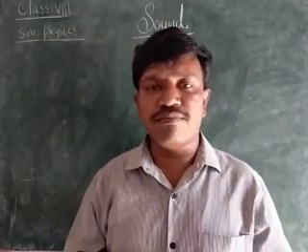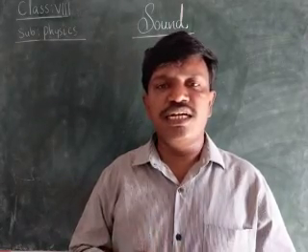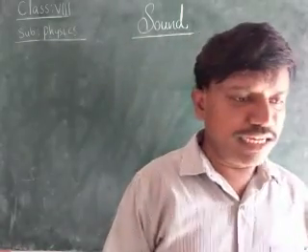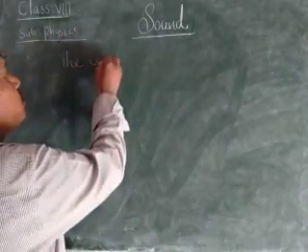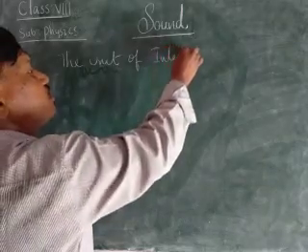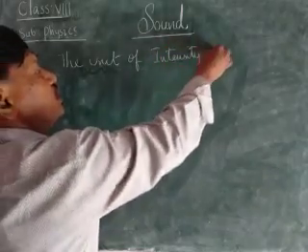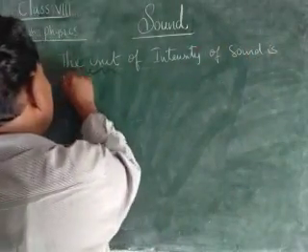Today we will be learning in some detail about the unit of the intensity of the sound, children. Normally, the intensity of the sound is measured in terms of decibels. The unit of intensity of sound is decibel.